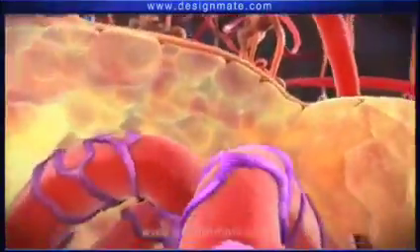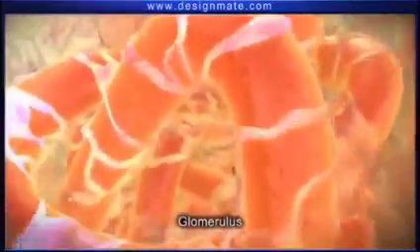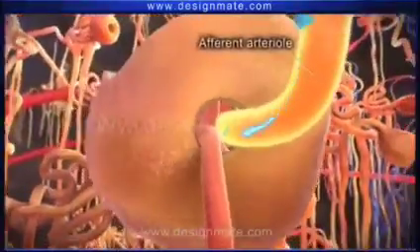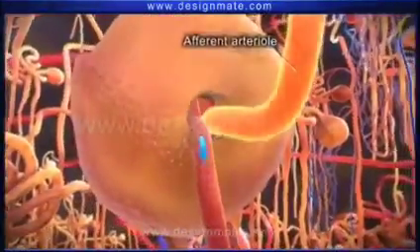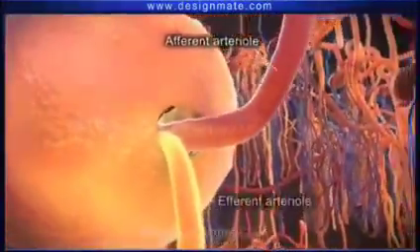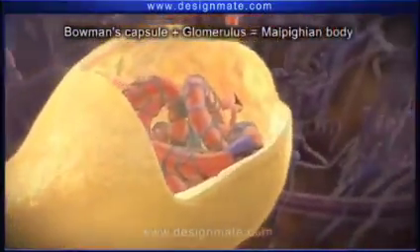In its cavity there is a bundle of capillaries known as the glomerulus. The blood vessel entering the capsule is the afferent arteriole and is thicker than the vessel exiting, which is thinner and known as the efferent arteriole. The Bowman's capsule and glomerulus together form the Malpighian body.